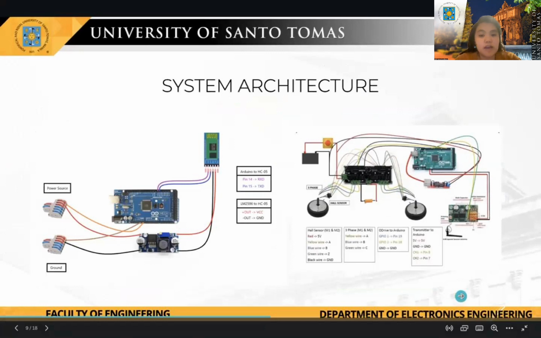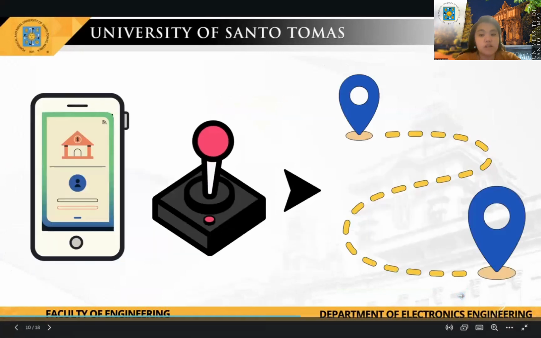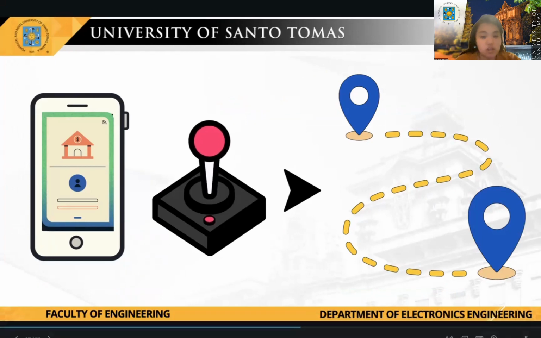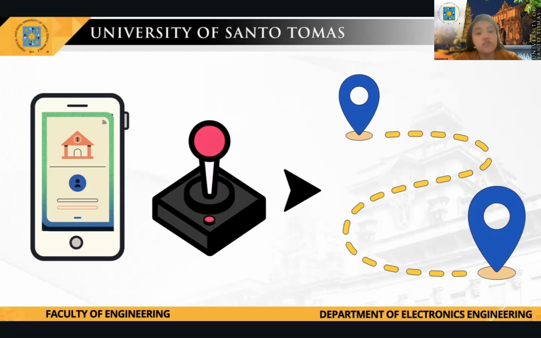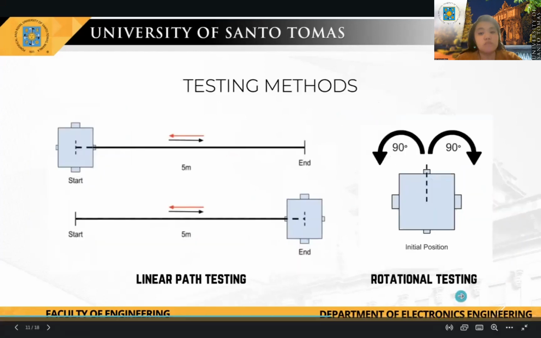So the purpose behind the two different controllers is to compare the results as to which of the two controllers is more effective in the aspect of ease of control and navigation to the desired trajectory. As mentioned a while ago, one of the most important aspects in remote controlled robots is the ease of control to the user's desired destination. In order to support the study, the testing methods will be discussed in this part.